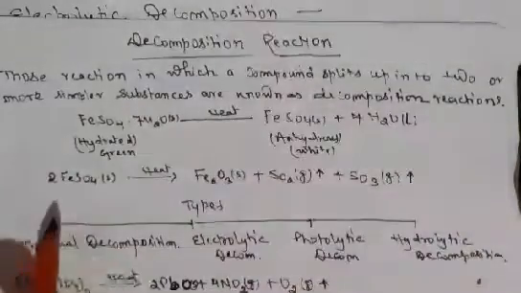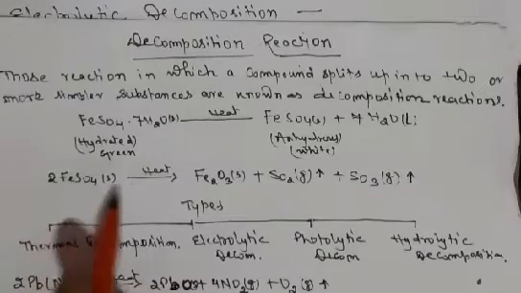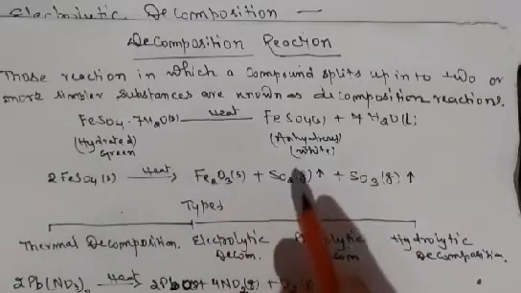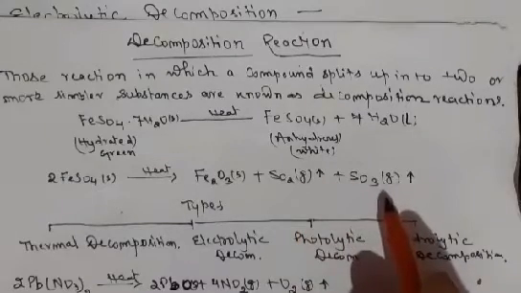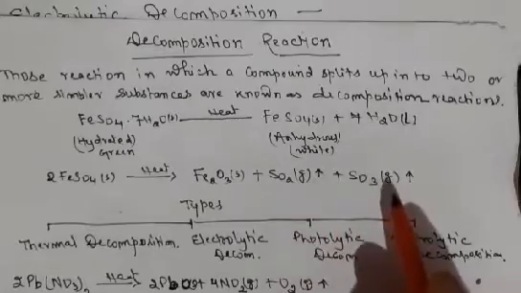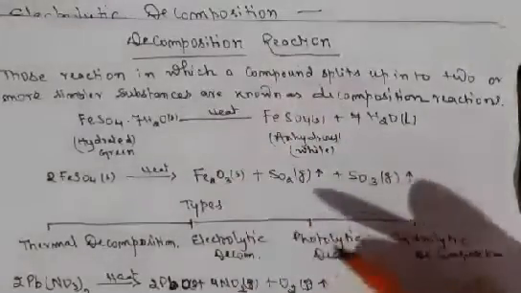Again, when we heat the ferrous sulfate, what happens? Then ferric oxide is produced with evolution of sulfur dioxide and sulfur trioxide. The two gases, sulfur dioxide and sulfur trioxide, are evolved. So this is called a decomposition reaction.